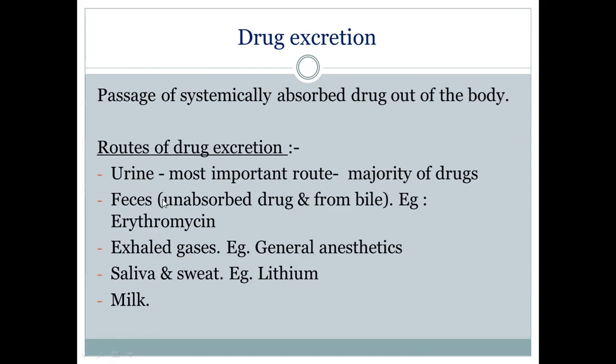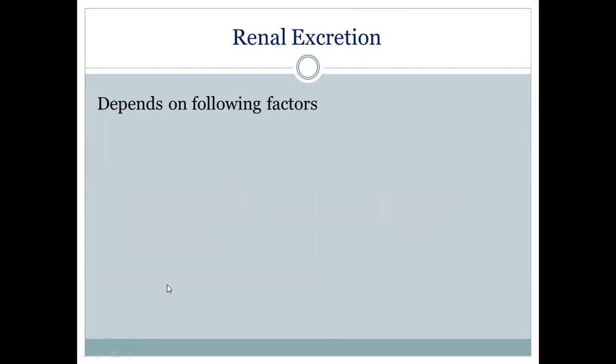Feces also is another important route of drug excretion, and erythromycin is an example of a drug which is excreted in the feces. And the lesser routes of drug excretion are exhaled gases, saliva and sweat, and milk. Since renal excretion is the principal form of drug excretion, we shall be looking into the renal excretion in detail.